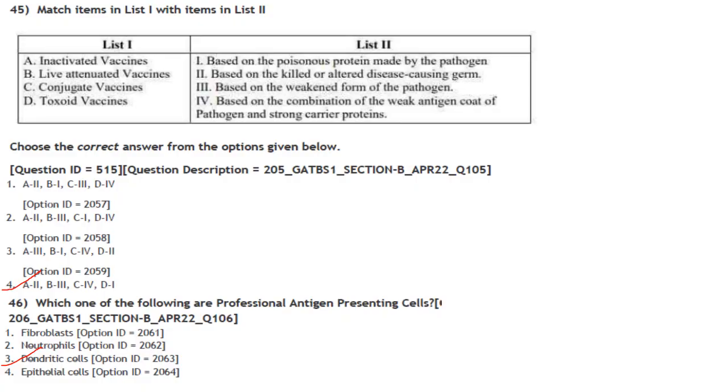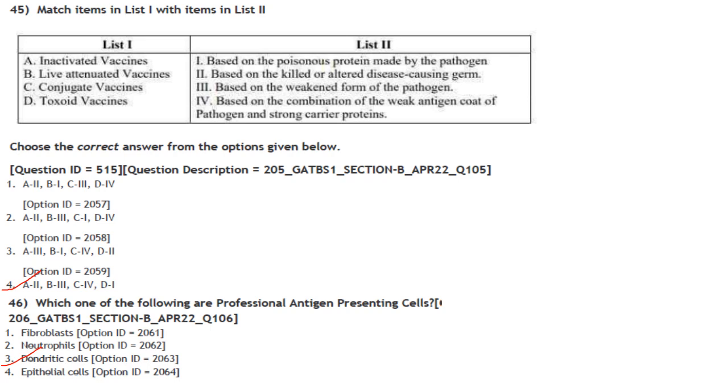Next one, match items in list 1 with items in list 2. Inactivated vaccines are based on the killed or altered disease causing germ. So A2 is found in 3 cases, 1, 2 and 4. So option 3 can be eliminated. Live attenuated vaccines are based on the weakened form of the pathogen. B3 is found in 2 and 4. So option 1 can be eliminated.